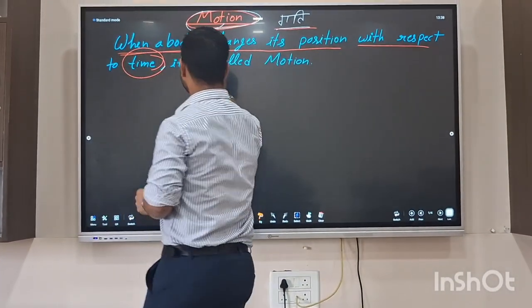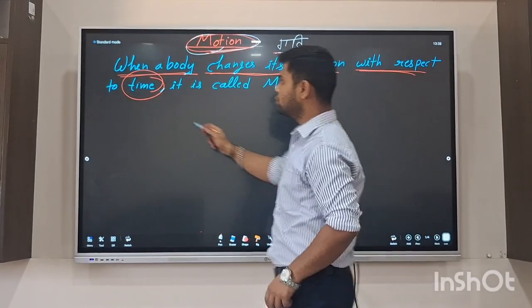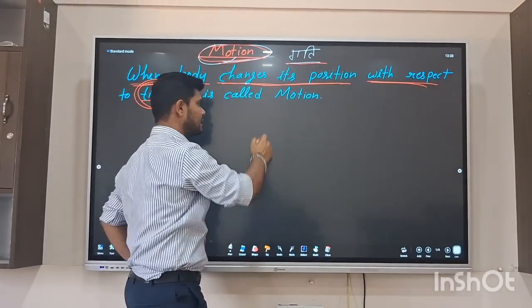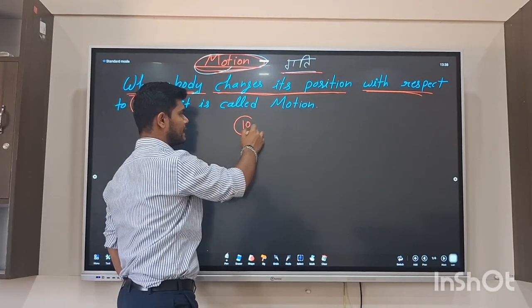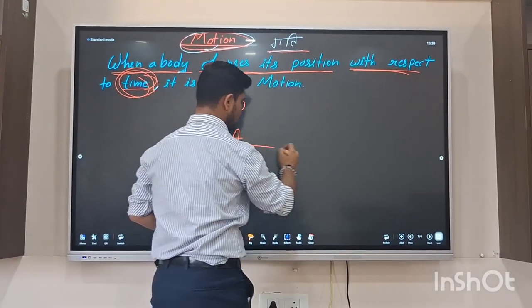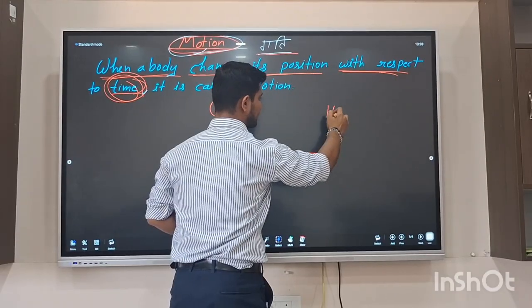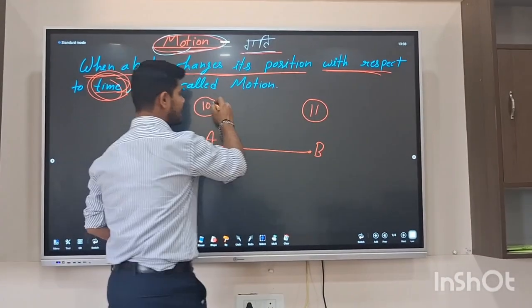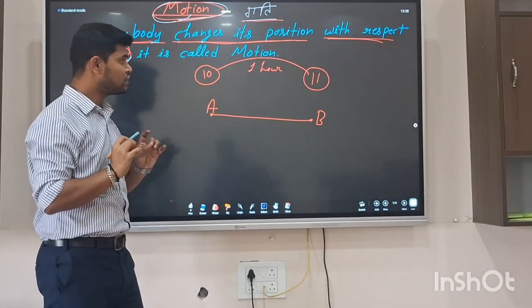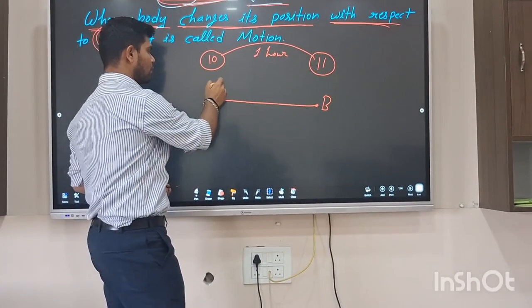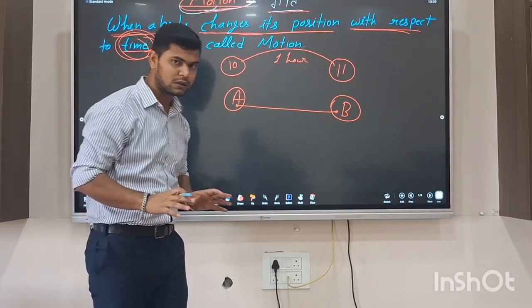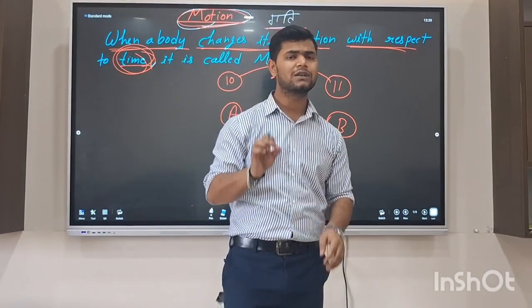Let's look at one definition about it. When a body changes its position with respect to time. What time? That means, suppose at 10 o'clock one body is at position A. After that it goes to position B at 11 o'clock. That means in a total of 1 hour, the body changed its position from point A to point B. So that's why this is called motion. But there is one contradiction.